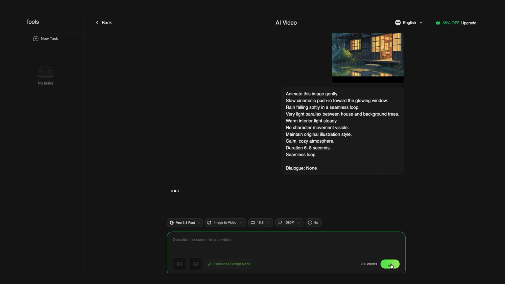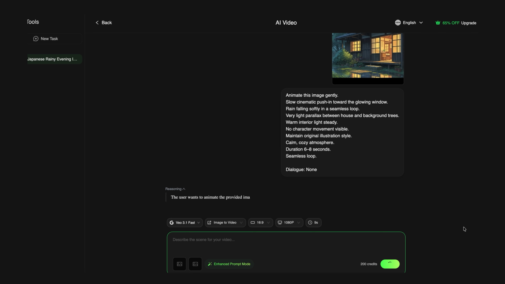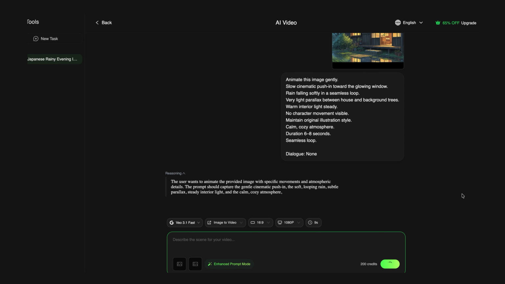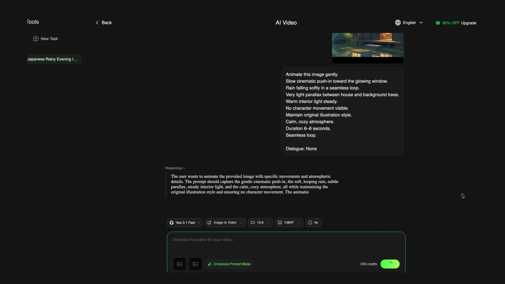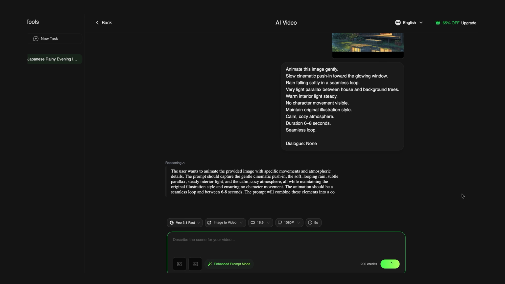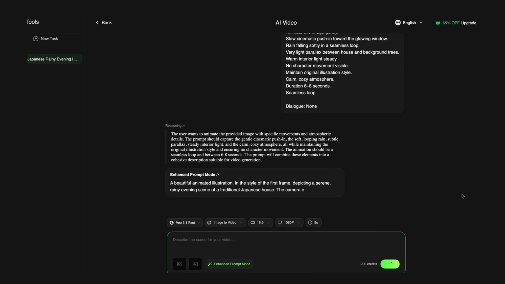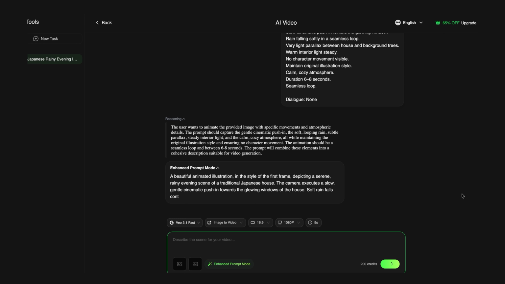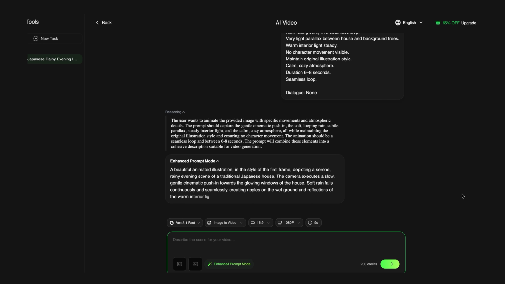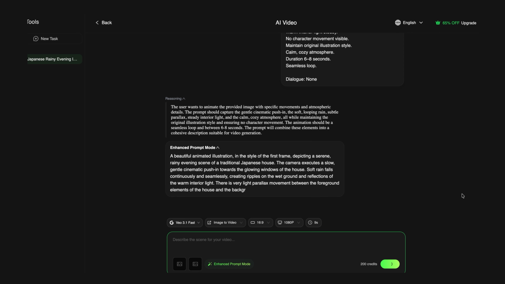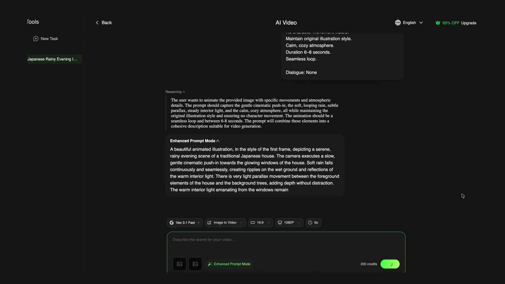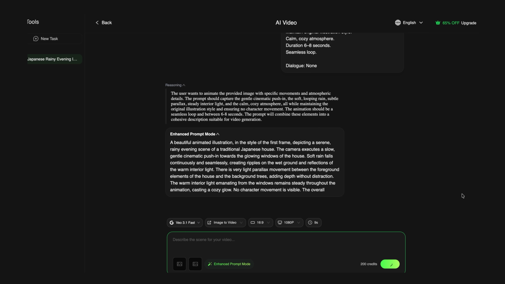This is exactly why I mentioned that WayinVideo makes this process much easier compared to most other tools. As you can see, it automatically tries to refine and improve the prompt so the animation comes out as good as possible. For example, it optimizes the prompt by understanding both the image and what the prompt is asking, and then adjusts it to get the best result. Once the tool understands everything, it will begin refining and improving the prompt so it can deliver the best possible result. Right after that, it will start generating the video.